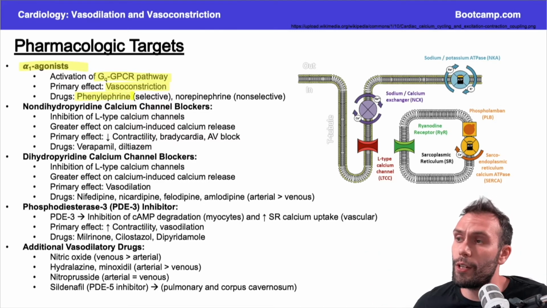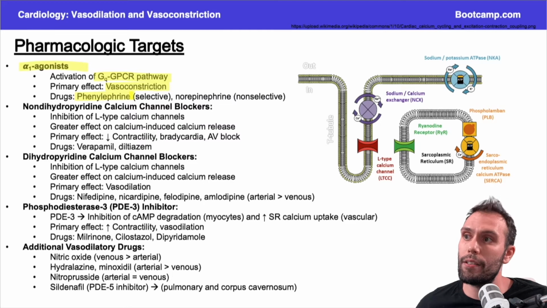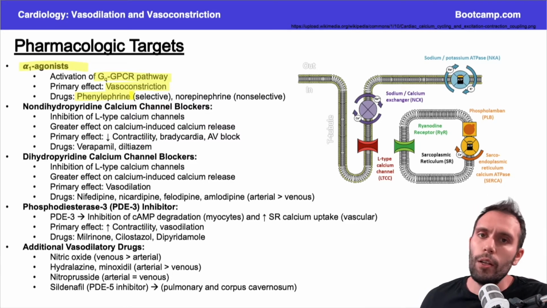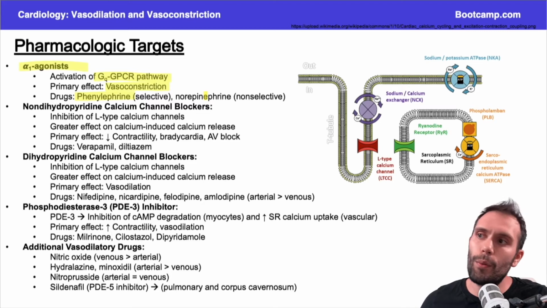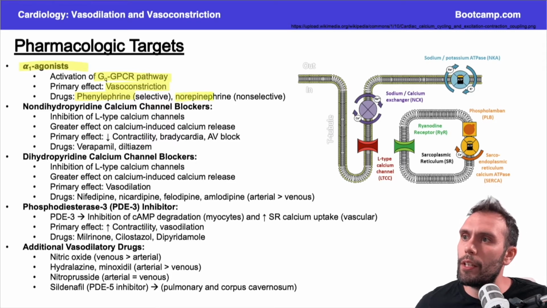The thing here, phenylephrine is your classic alpha-1 agonist. And you might be saying, well, I thought that was norepinephrine. Norepinephrine's up there too, but the thing is norepinephrine is non-selective. So norepinephrine has activity at alpha-2 receptors, it has activity at beta-1 receptors, and we'll talk all about this coming up, but phenylephrine is purely alpha-1.